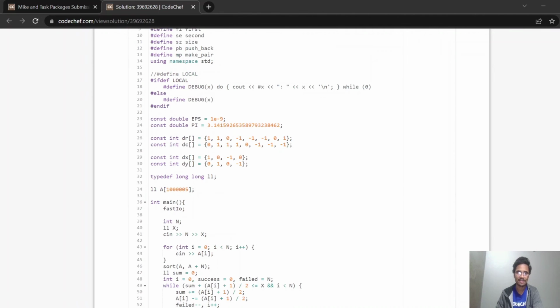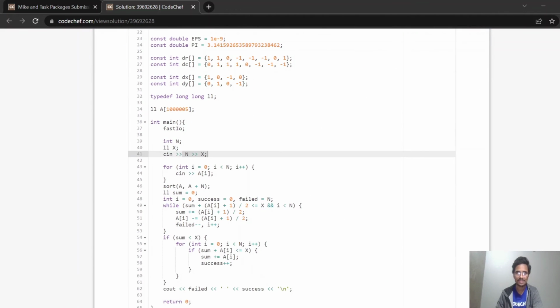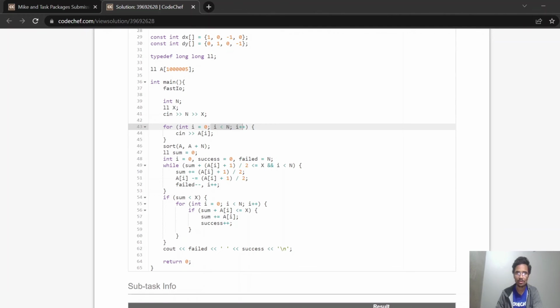Now let's check the second error code. So this is the second error code, int main, n, x, i is equal to 0, i less than n. So sort, okay, sorting is good. Now sum is equal to 0, means a sum variable is taken with 0. Now i is equal to 0, success is equal to 0, and failed is equal to n. Now while sum plus (array of i plus 1) divided by 2 is less than or equal to x, means we can run this loop. So we are incrementing our sum variable, and we are decrementing our array of i. Now failed minus minus and i plus plus.